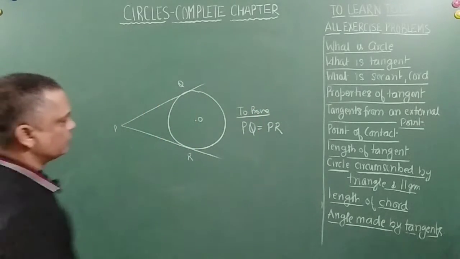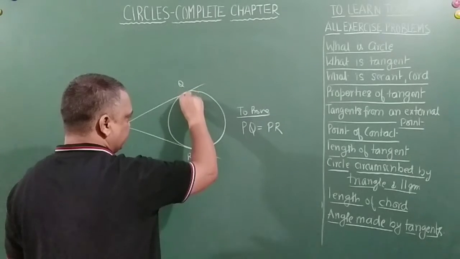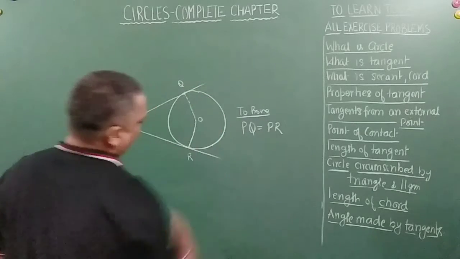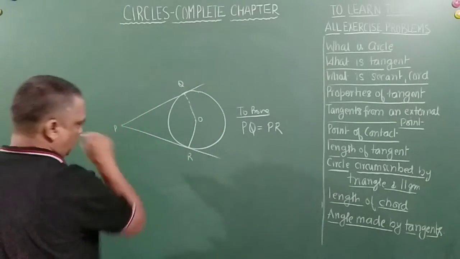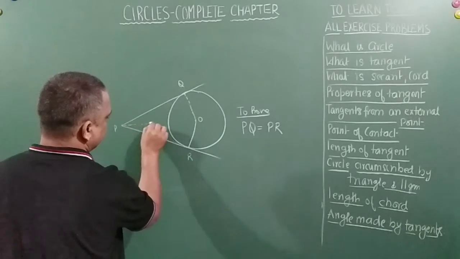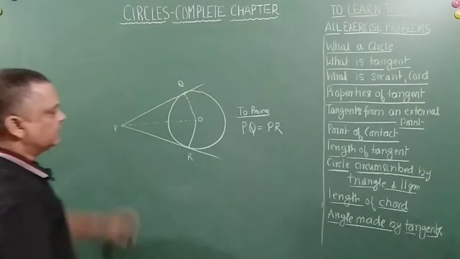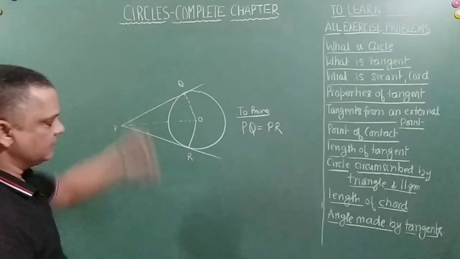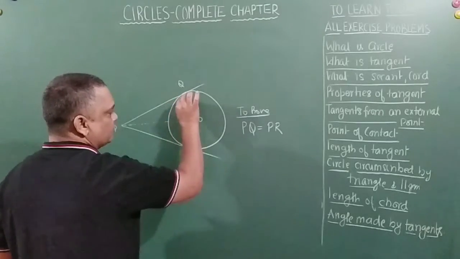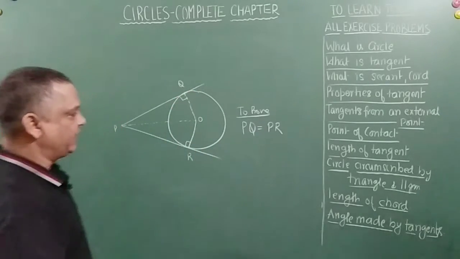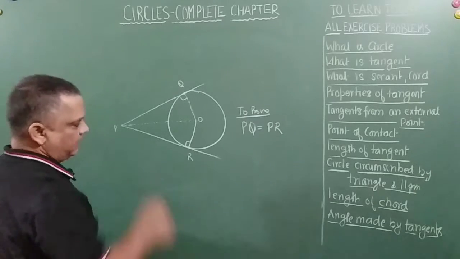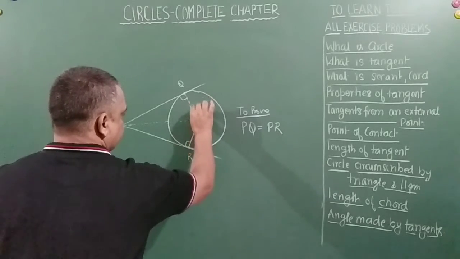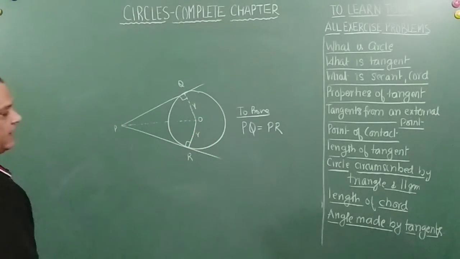Right? So what can we do? We can basically join these, friends. I have joined OQ and OR, right? And I will also join this. After joining, this will actually divide it into two triangles, right? We all know, just now we understood, this will be equal to 90 degrees and this will be equal to 90 degrees, right? And this is radius and this is radius, right friends?